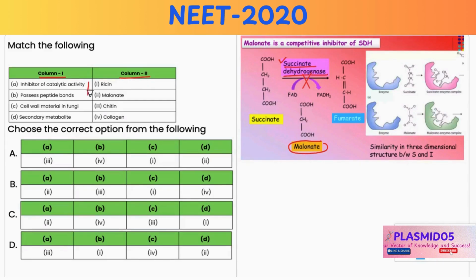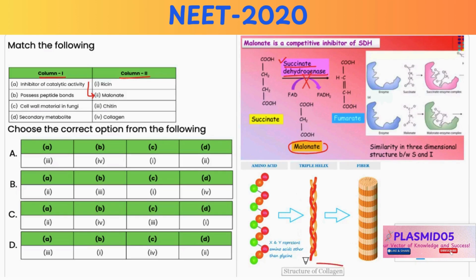Collagen, which is proteinaceous in nature, possesses peptide bonds. Thus, B matches with 4. Now, chitin is a homopolymer that is present in the cell wall of fungi and exoskeleton of arthropods. Thus, C matches with 3. Abrin and ricin are toxins which are secondary metabolites. Thus, D matches with 1. Hence, the correct answer is option C.